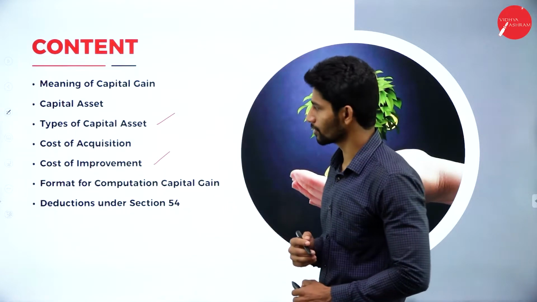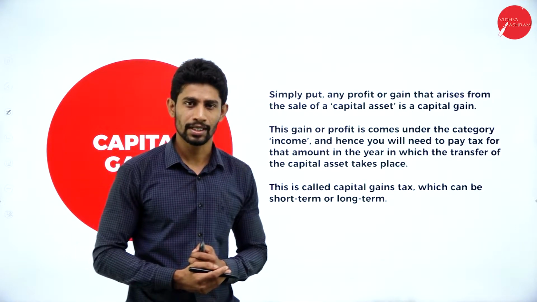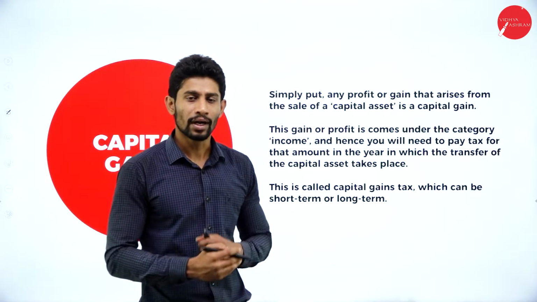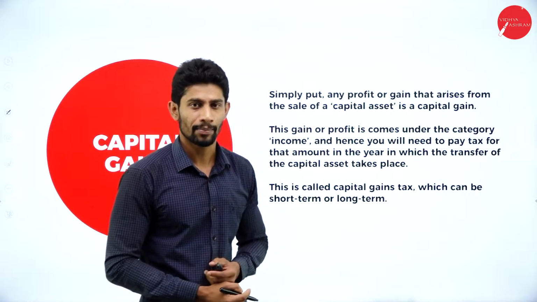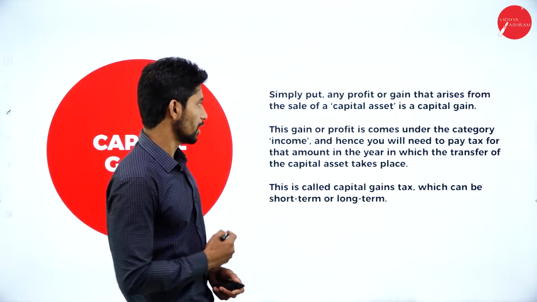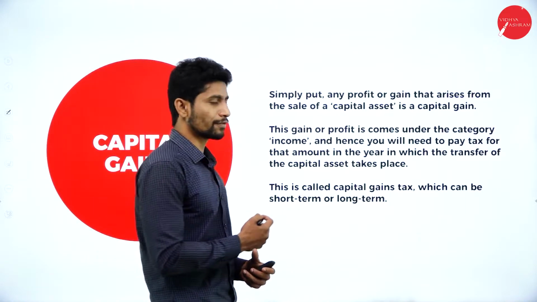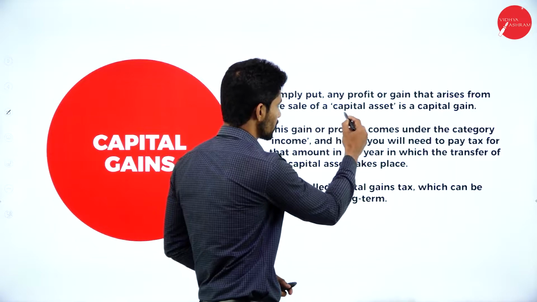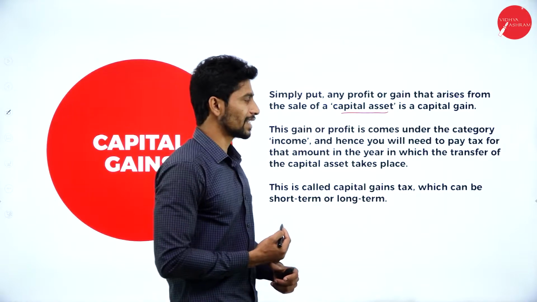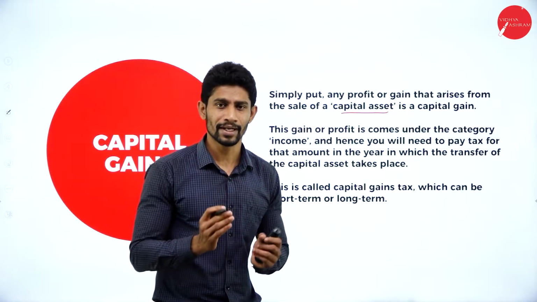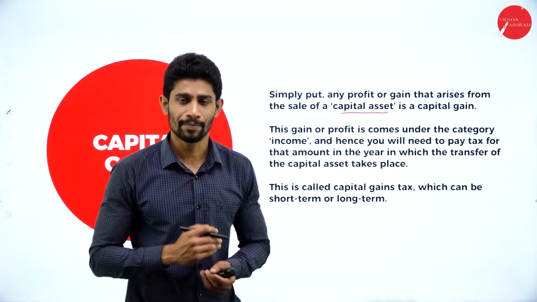So moving on to the topics, capital gains. First we have to understand the meaning of capital gain, then only can we easily understand the other topics and solve the problems based on income from capital gain. So the meaning of capital gain goes like this. Simply put, any profit or gain that arises from the sale of a capital asset is a capital gain. In a simple manner, we can say it is the profit earned or the gain arising from the sale of a capital asset.